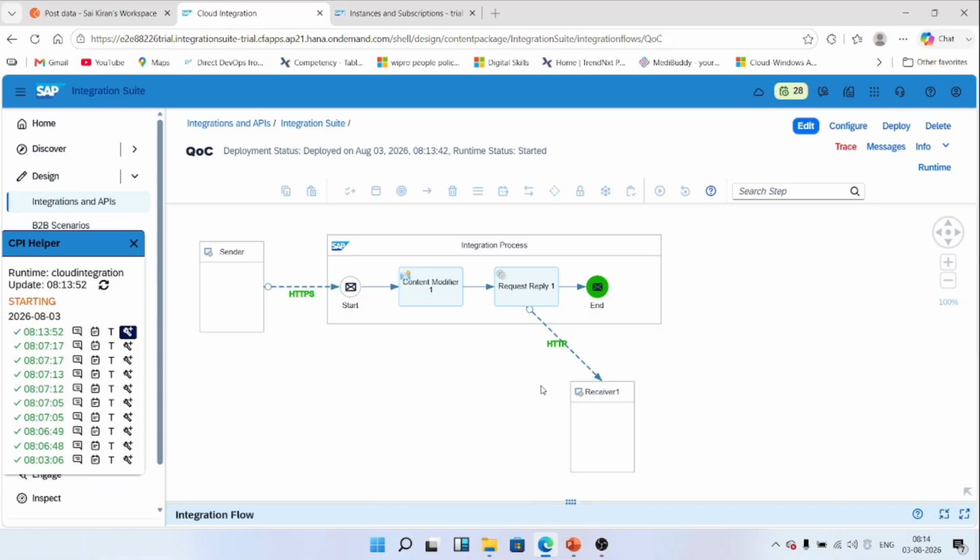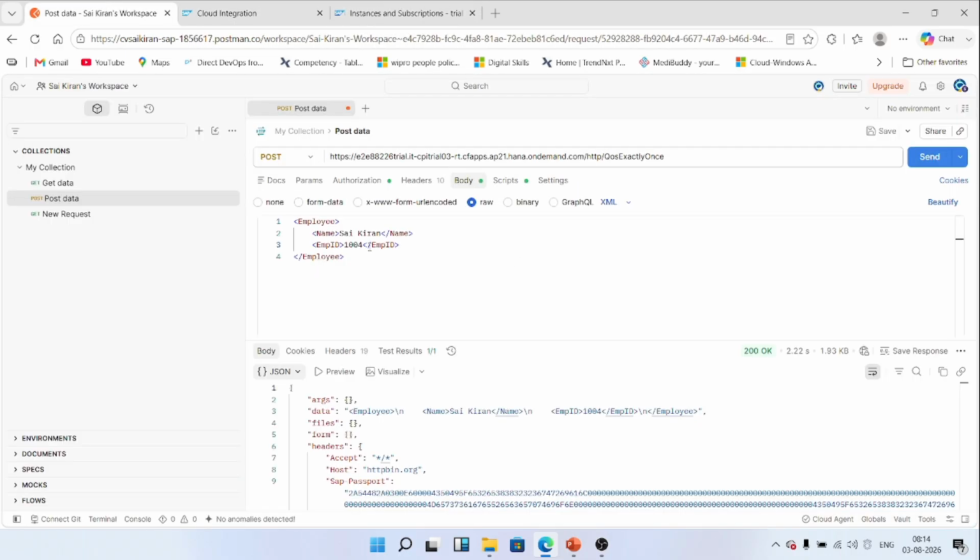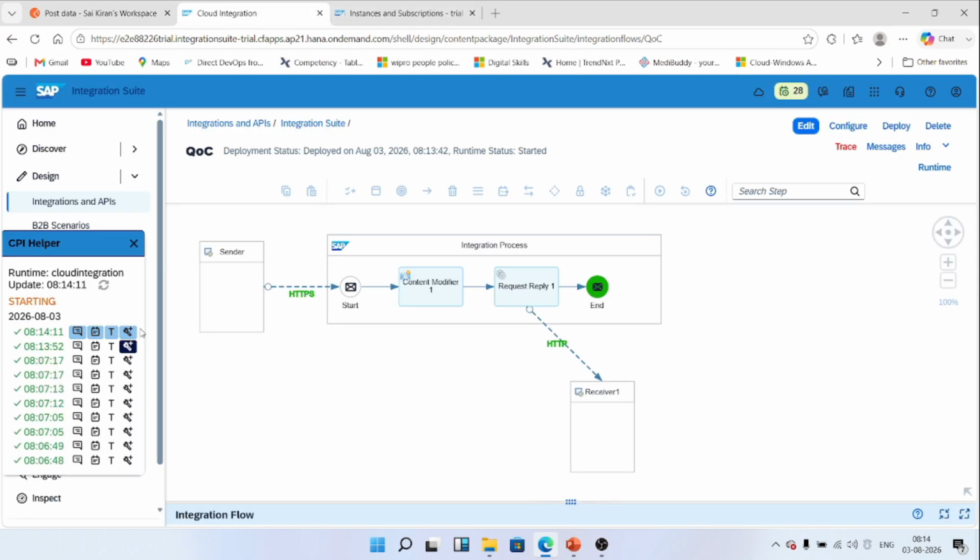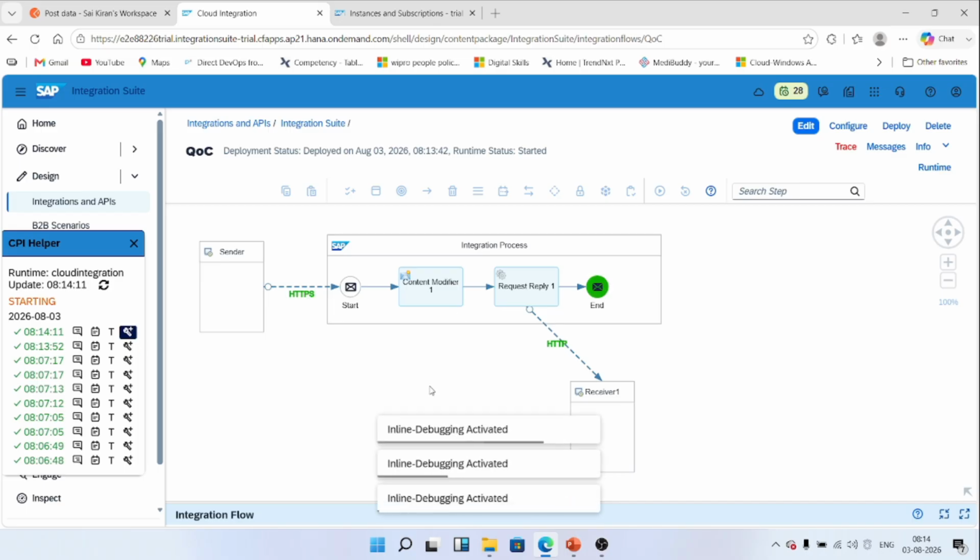We send the same payload again. Twice the process will happen. I can try to send one more time. I changed nothing. I did not change duplicate prevention, right? It will be sent. Why is it sending? Two different message IDs will be generated, and because of that both are processed in real time.